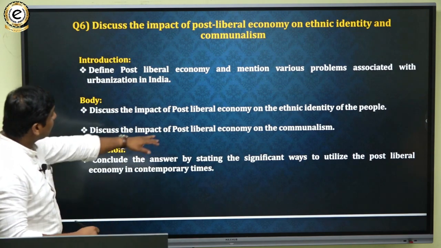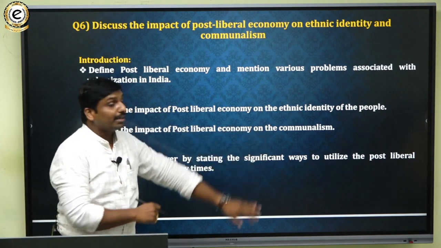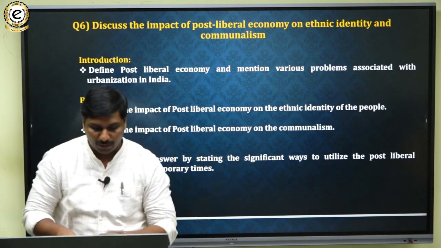Then you can mention the impact of post-liberal economy on communalism. So communalism, what do you mean by communalism?